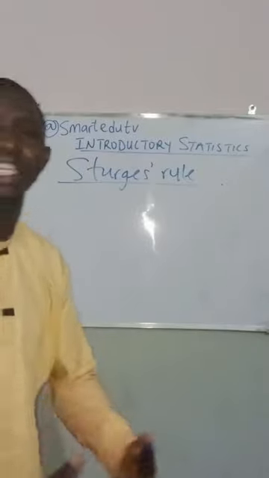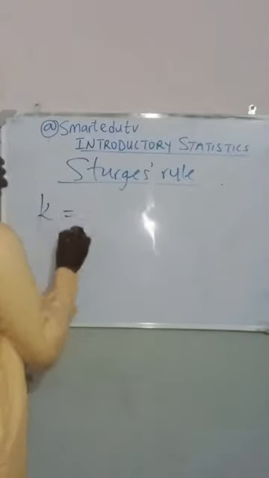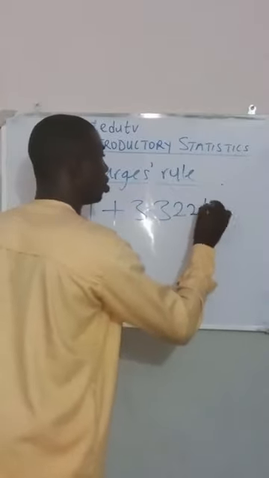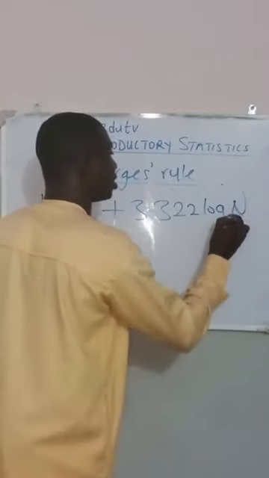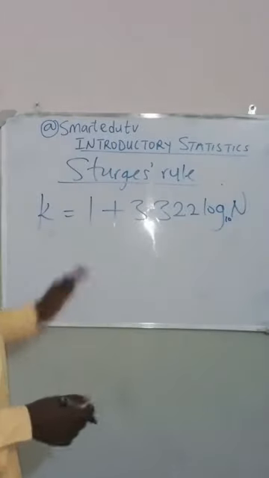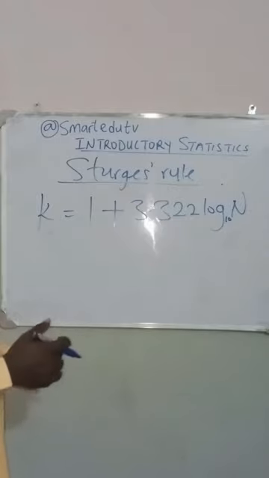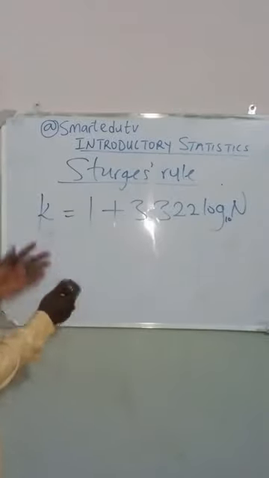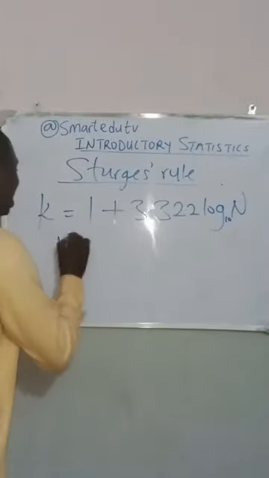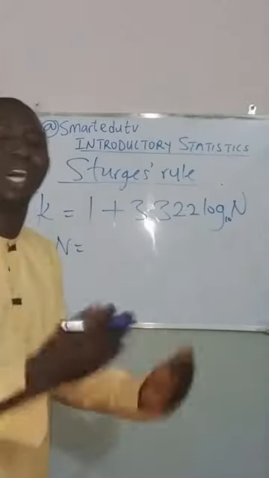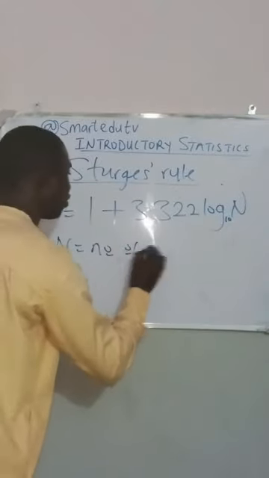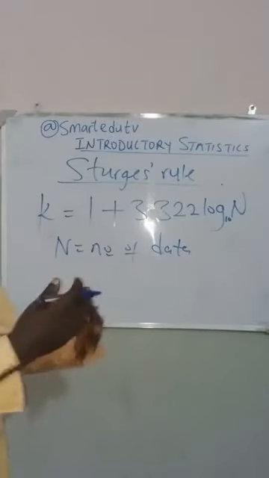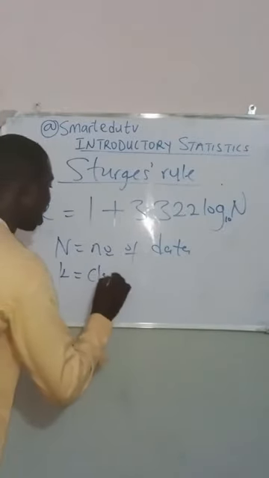And it is given by the formula k equals 1 plus 3.322 log n, base 10, where k is the class size or the class interval, and n is the number of data, the number of observations, or the number of data given.